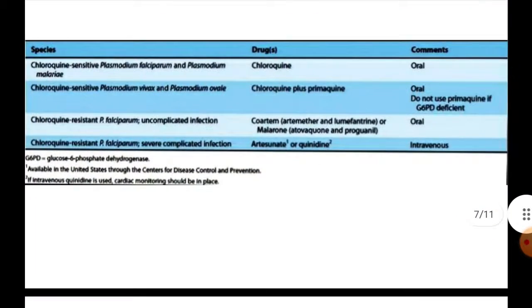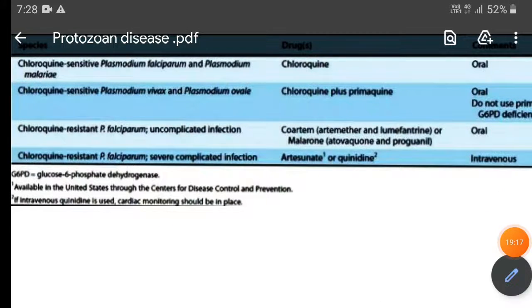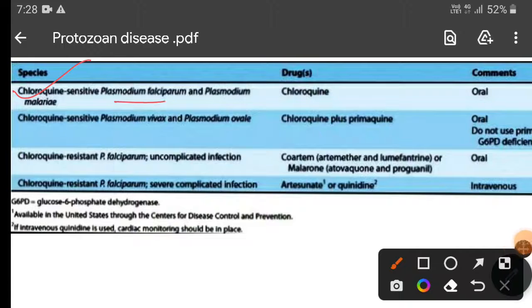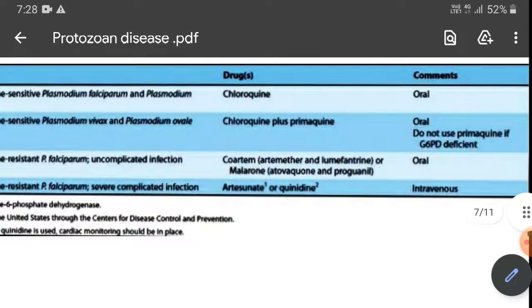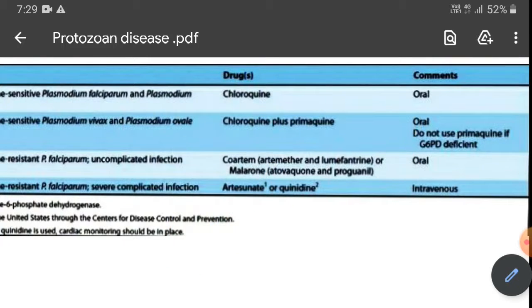Now let's move to the next part, that is the treatment. So here we need to keep in mind the drug resistance. Okay, so if you are infected with chloroquine sensitive Plasmodium falciparum and malariae, then we can do our job with chloroquine that can be given orally. Chloroquine sensitive Plasmodium ovale and vivax can be controlled with the help of chloroquine along with primaquine, which is given orally. And if glucose 6-phosphate dehydrogenase deficiency is present, then there is no need to use primaquine.